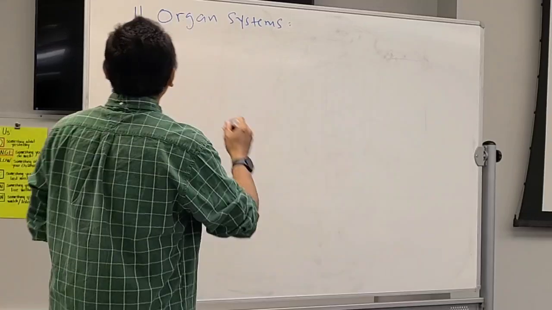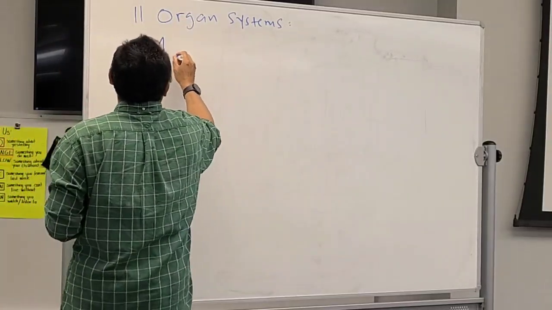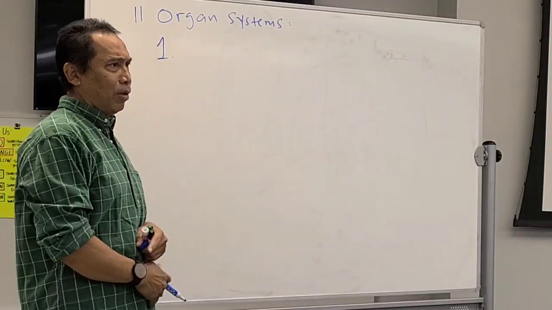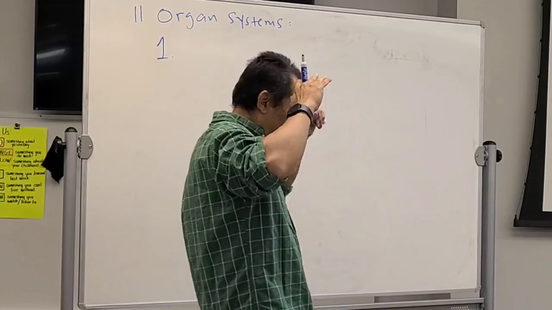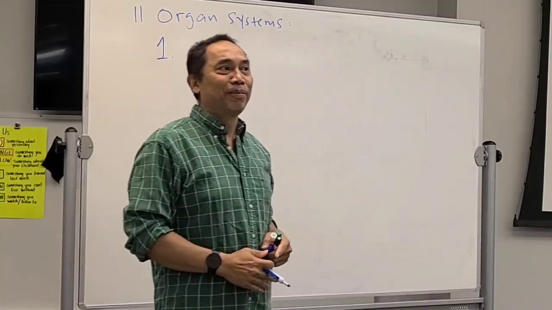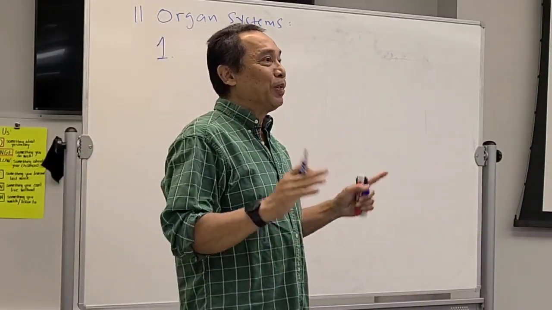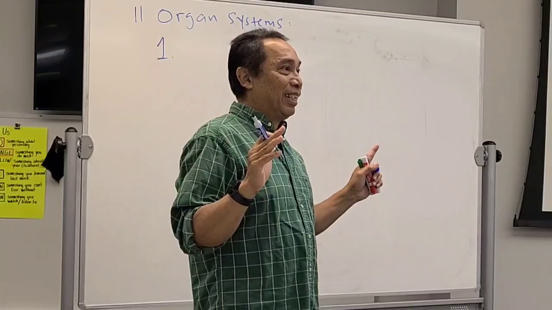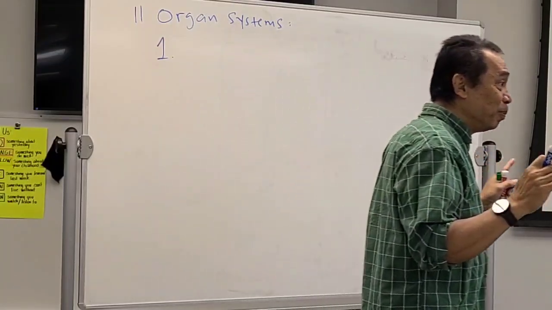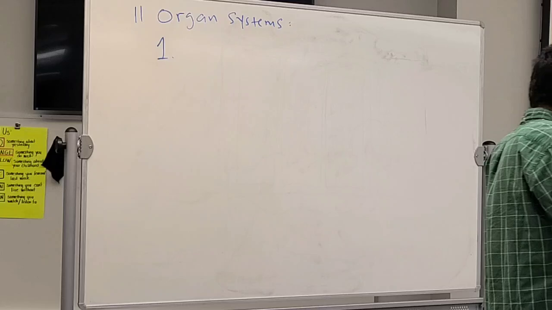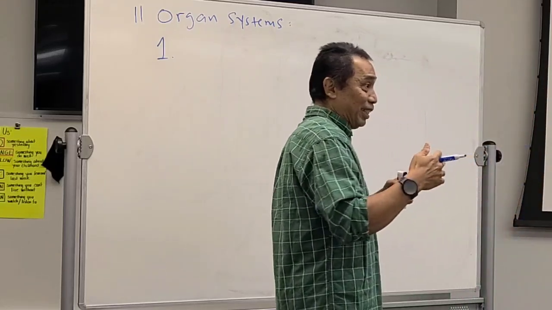Okay. Now we're gonna start from the one that actually protects our body. This is going to be on the outside of our body, right? And what do you call that system? Epidermis is part of that system.